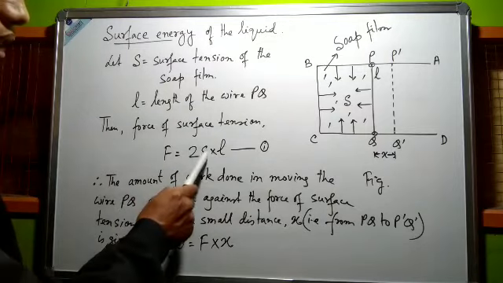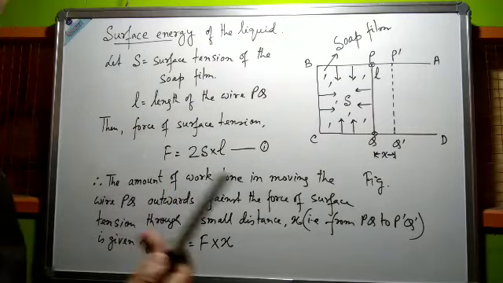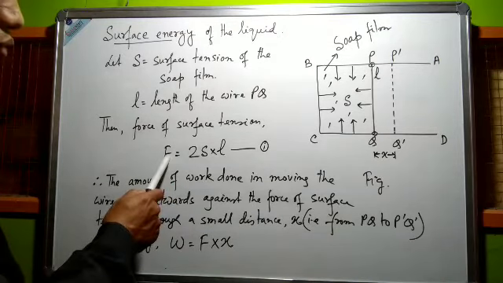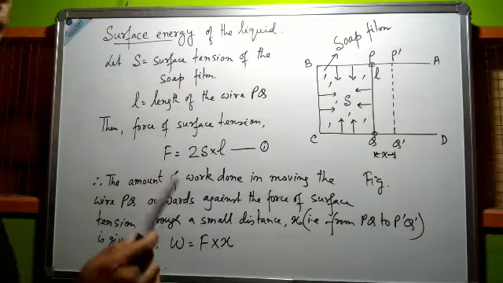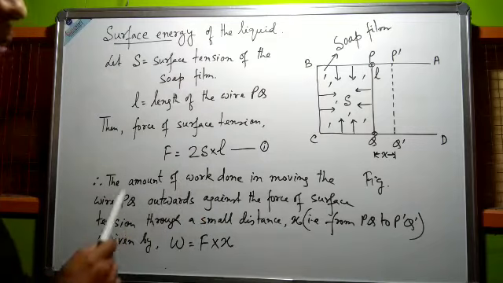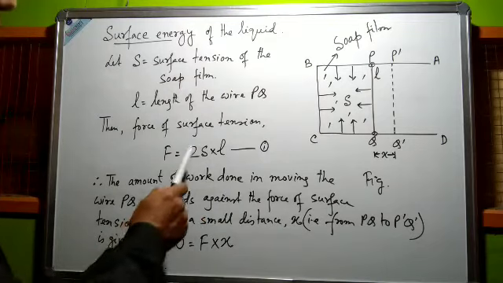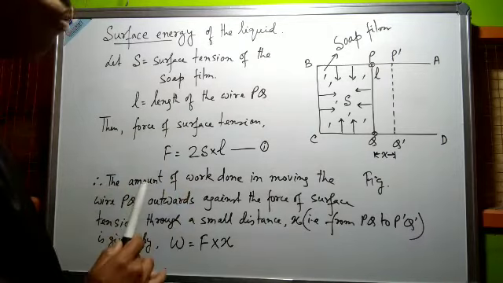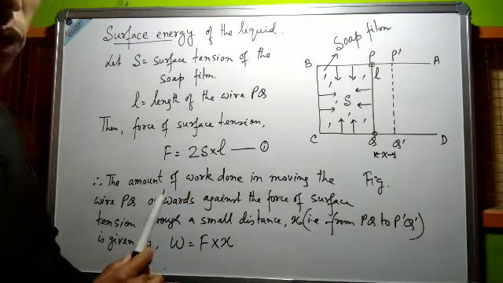Surface tension means force divided by length, or the force is surface tension into length. The factor 2 is because of the two free surfaces of the soft film.